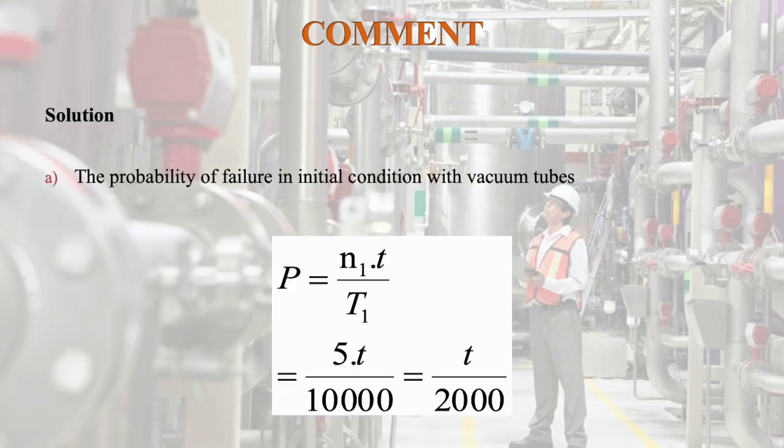So solution. You can see that the probability of failure in the initial condition with vacuum tubes, P1 is equal to N1 into small t by big T, that is equal to 5 into T by 10,000, that is equal to T by 2000. This is for the first system.